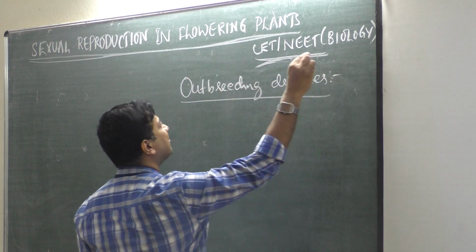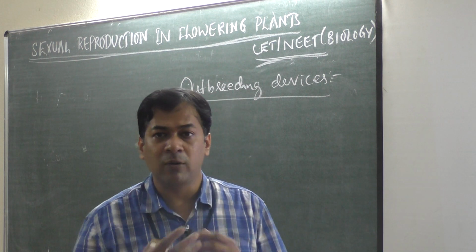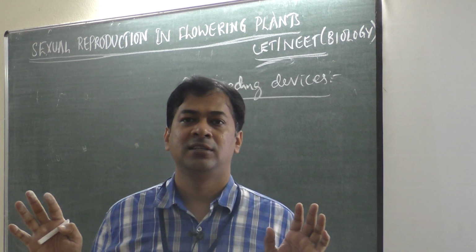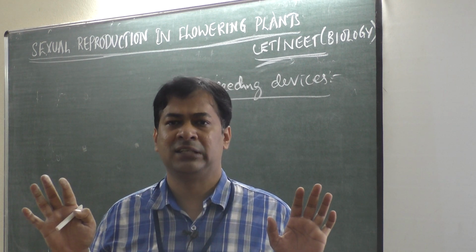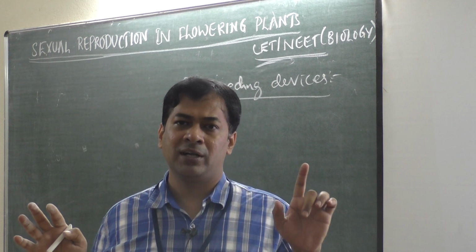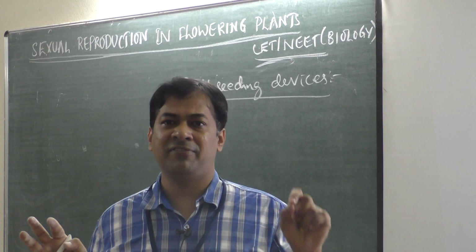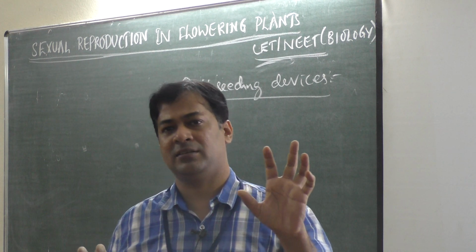Outbreeding device means some plants avoid self-pollination. These plants don't want self-pollination to occur. Self-pollination means pollen grains of the same flower fall on the stigma of the same flower, the same plant.